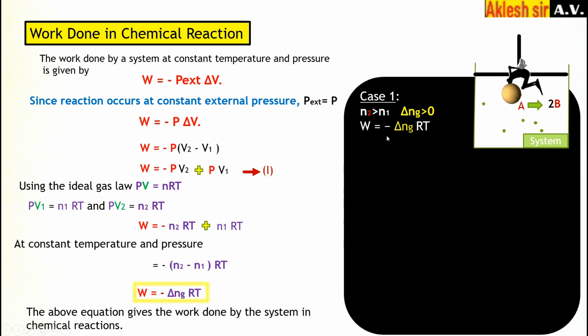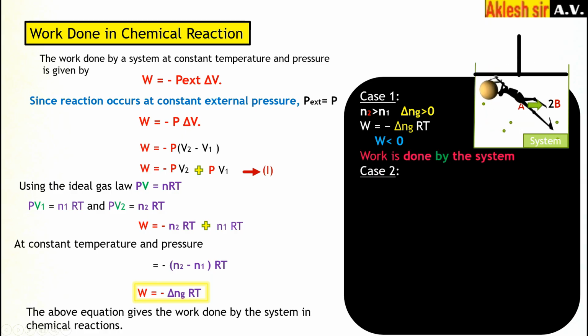The work formula is W is equal to minus delta Ng RT, already derived here. Since here delta N is greater than 0, what does that mean? It is positive. Positive times negative is negative. That means the work will be negative. Work is negative means it is less than 0. And if the work is less than 0, work is done by the system. Next, case 2. Just opposite of case 1.